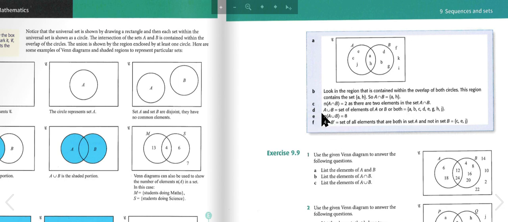And A and not B is the set of all elements that are both in set A and not in set B, which is C, E, and J.